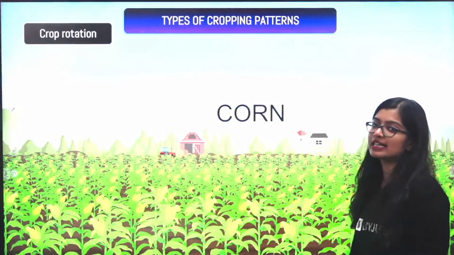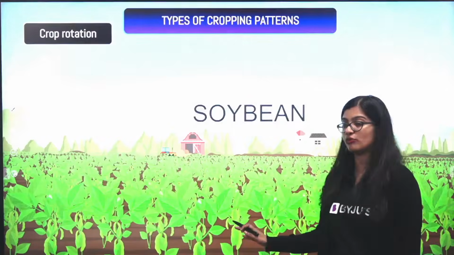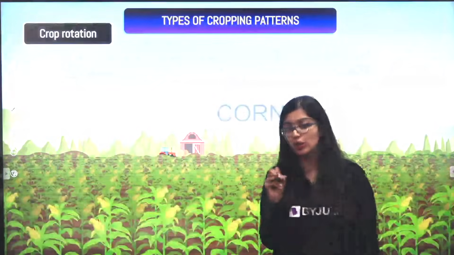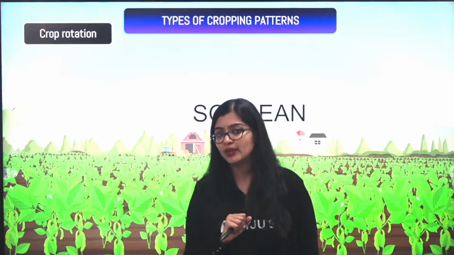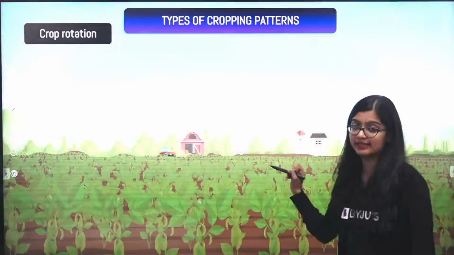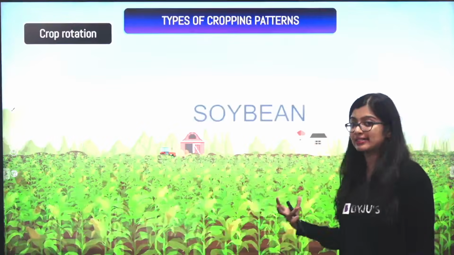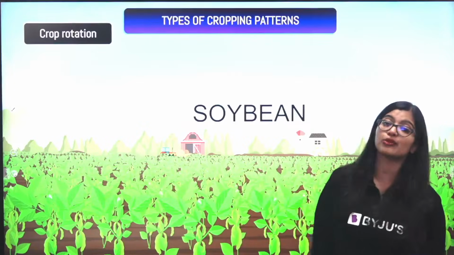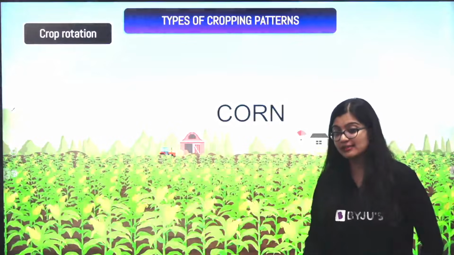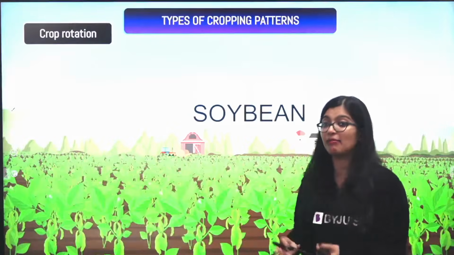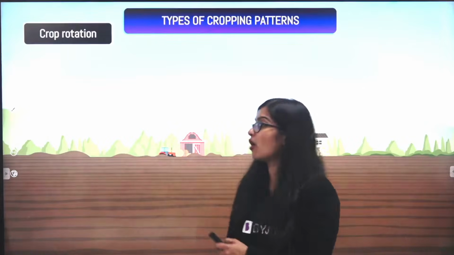Now, last but not the least, we have crop rotation, where on the same piece of land we alternatively grow crops. And we grow it in such a way that the nutrients are used wisely. So if in one season, or in my first round, I grow corn, in my next season I will rotate it with soya bean. And when I do this, I am alternating it such that the soil can replenish or get back the nutrients that it has given while growing maize, right? So this is when we grow it alternatively.